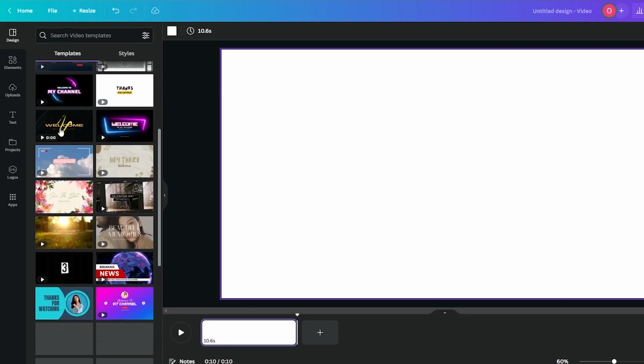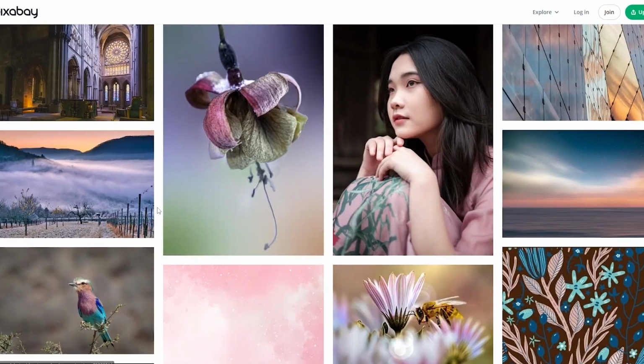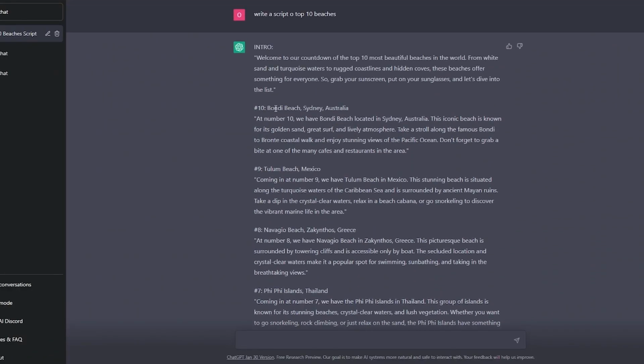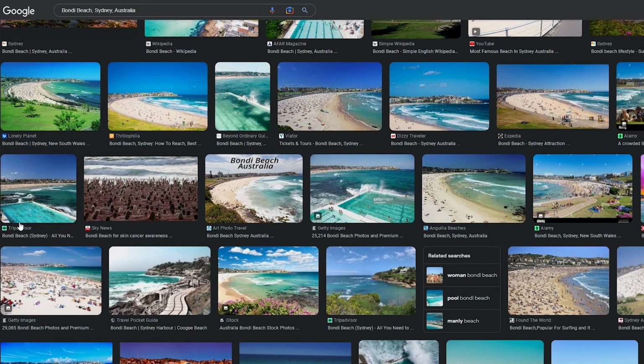So for example, this is all a template. Let's find some images right here. Now, according to this script, we have Bondi Beach in Sydney, Australia. So let's search for some beautiful images for this beach. And if we click on the images, we can see we have a bunch of different options right here. These are some very amazing and beautiful images we can use, and then we don't even have to use the exact same images for this beach in every single clip.